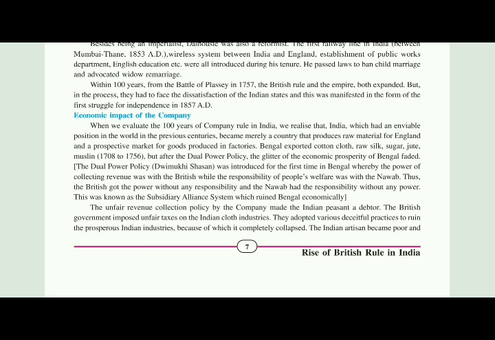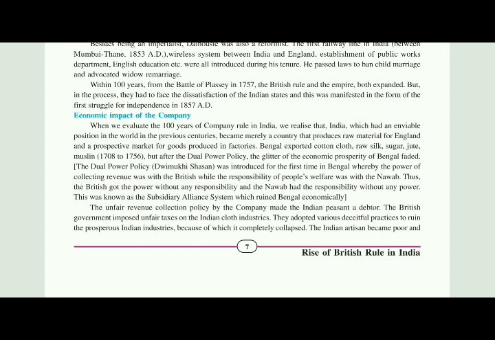After the Battle of Plassey, there was unfair taxation and unfair trading, and prices were being increased by the Britishers. They adopted various deceitful practices to ruin the prosperous Indian industry, because of which it completely collapsed.